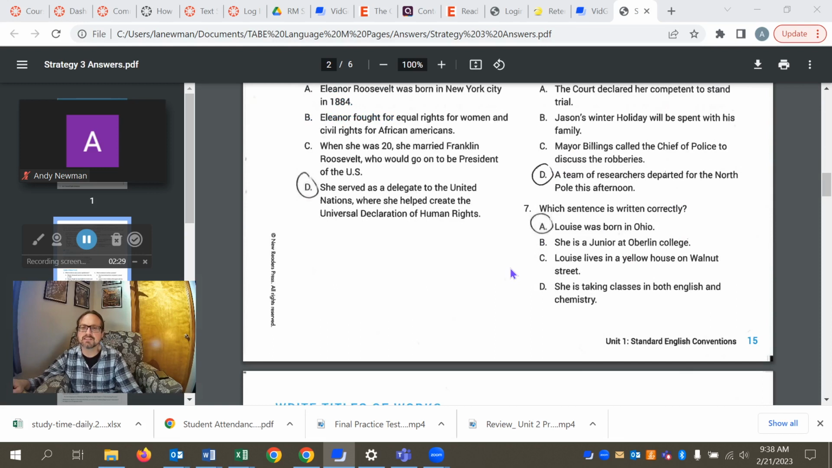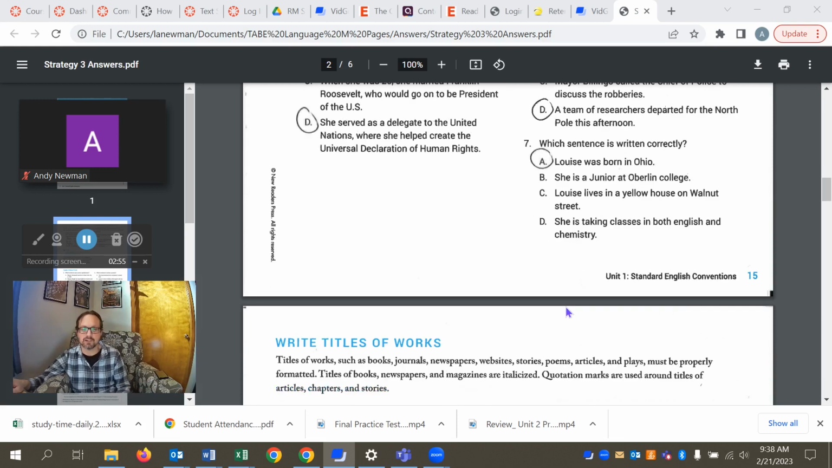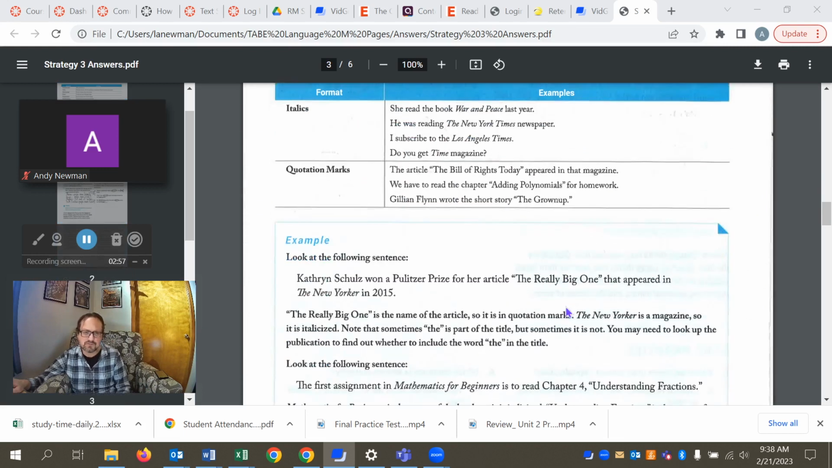And then in number 7, it's A. Louisa was born in Ohio. We have the state of Ohio capitalized along with Louisa's name. In B, we don't need junior capitalized, but we do need college. In C, we need street capitalized. In D, we would need English capitalized because it's a language or refers to a nationality, but actually not chemistry because it's just a subject in school that doesn't refer to a nationality.